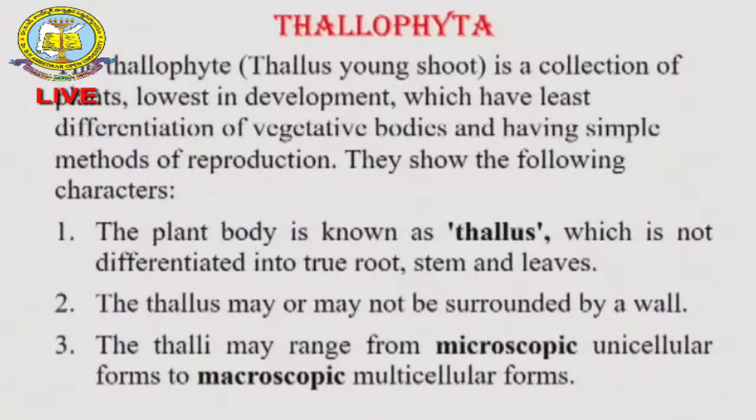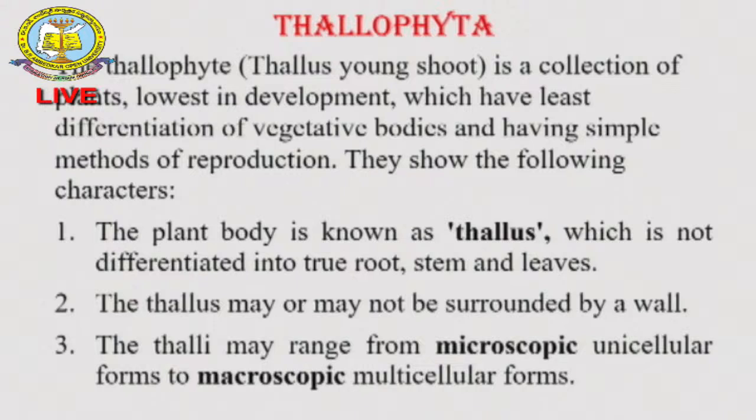Under the Thallophyta, as I already told you, the thallus is an undifferentiated mass. The plant body, known as thallus, is not differentiated into root, stem and leaves.